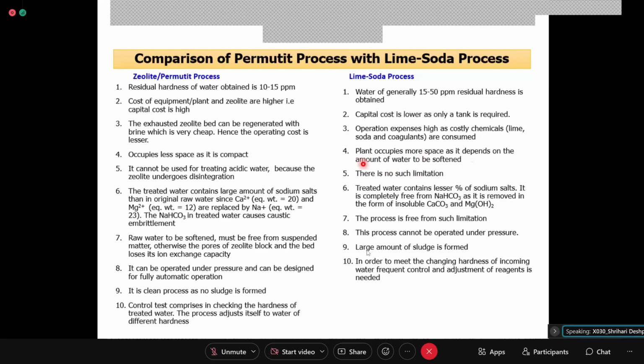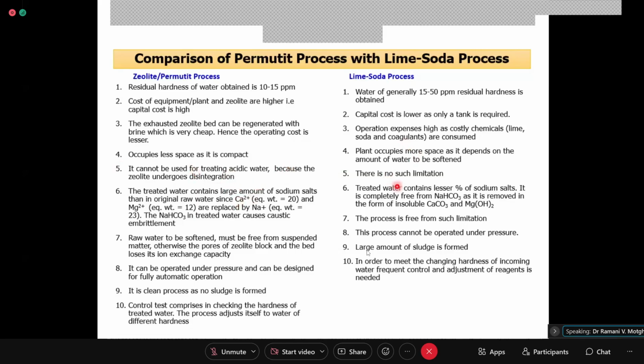So there is some lag, so it takes some time for the students to respond to my question. Okay, I'll read the rest of the part. It can't be used for treating acidic water because the acid tends to attack the zeolite and its porosity and may damage or disintegrate the zeolite.